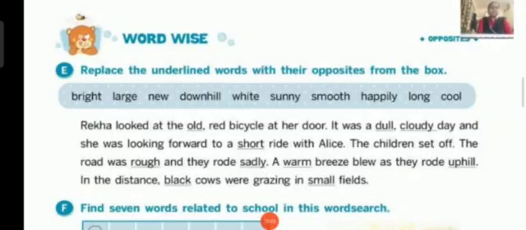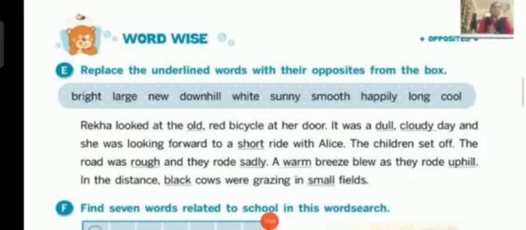Okay. Rekha looked at the old red bicycle at her door. It was a dull, cloudy day and she was looking forward to a short ride with Alice. The children set off. The road was rough and they rode sadly. A warm breeze blew as they rode uphill. In the distance, black cows were grazing in the small fields.